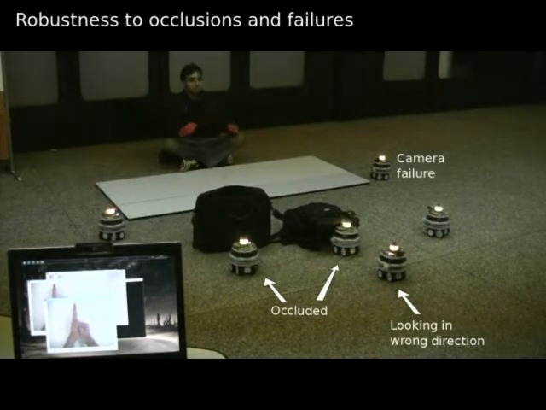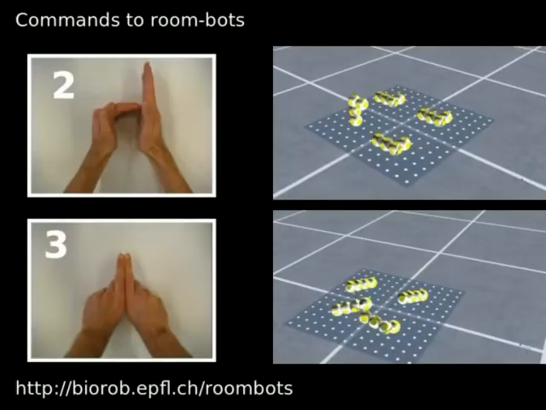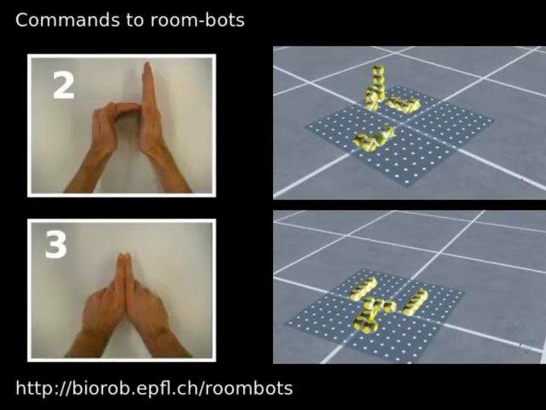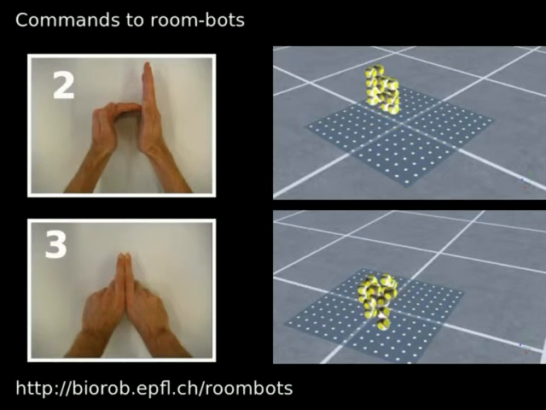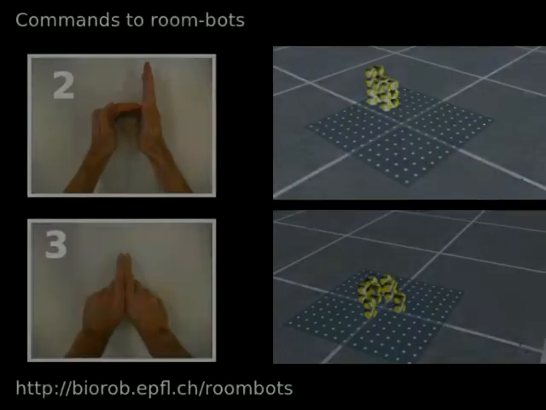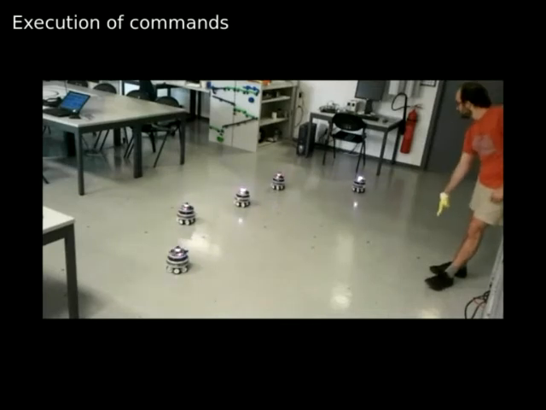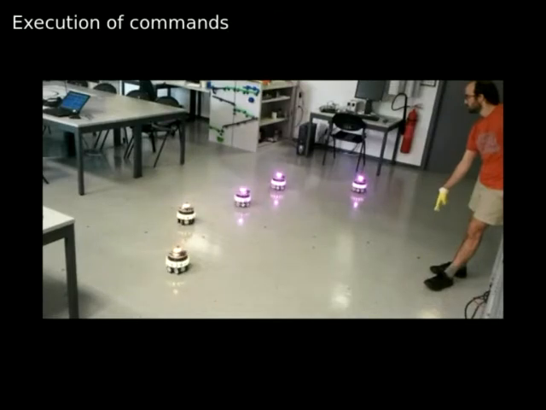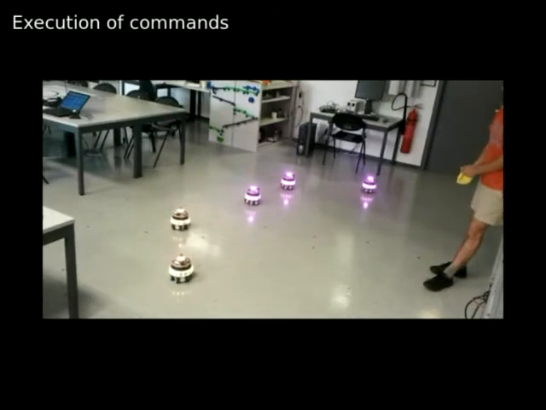Hand gestures can encode any predefined set of commands. The gestures displayed so far encode furniture-like structures that are interpreted and built by a swarm of Roombot robots. We also train the system to recognize finger counts, which can encode different commands. For instance, a finger count of 2 might mean that the swarm should split into 2 groups moving in opposite directions.